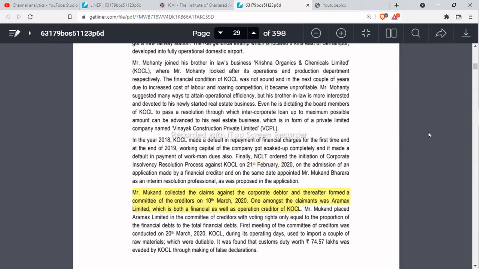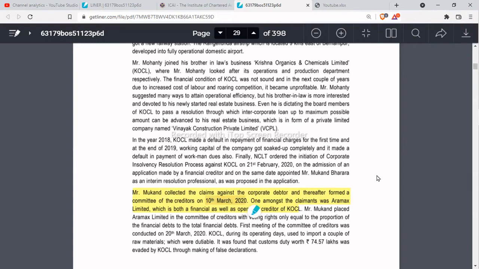So CIRP was admitted on 21st Feb 2020. We have to see what was the date on which the COC was formed. Mr. Mukund, who is an interim resolution professional, collected the claims against the corporate debtor and thereafter formed a committee of the creditors on 10th March 2020. So we have got our answer. On 10th March COC was constituted. One among the claimants was Armax Limited, which is not relevant. So on 10th March 2020 the COC was formed.